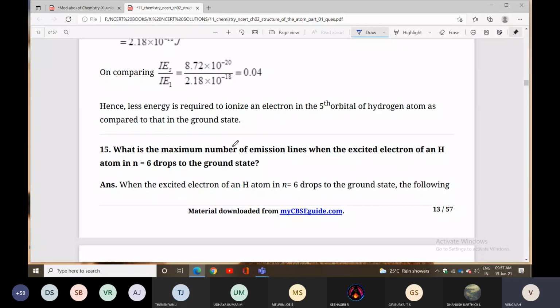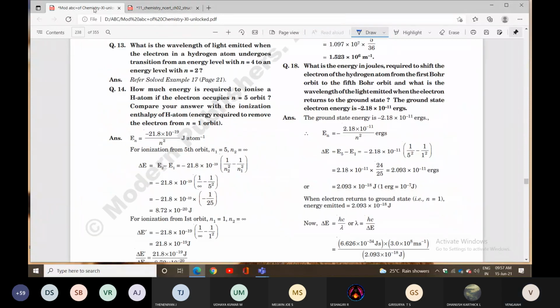What is the maximum number of emission lines when the excited electron of a hydrogen atom in n equal to 6 drops to the ground state? What is the maximum number of lines? Just 1 minute.